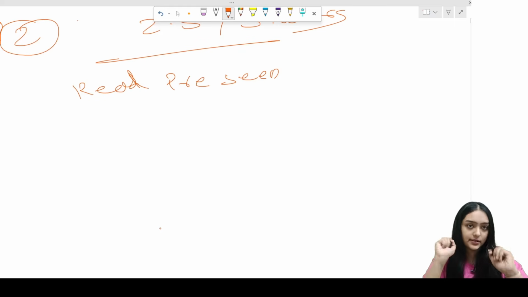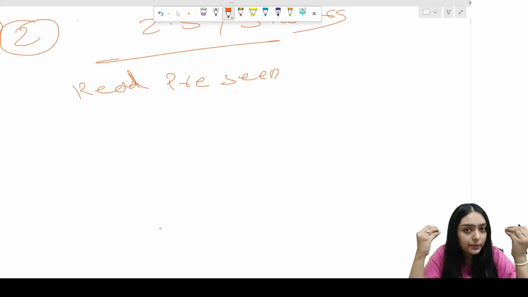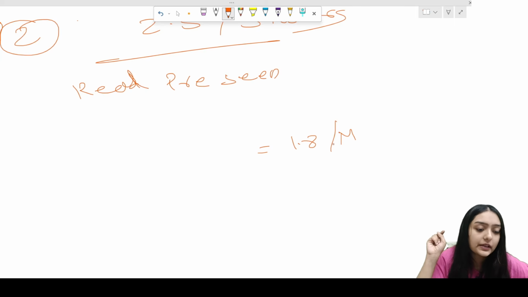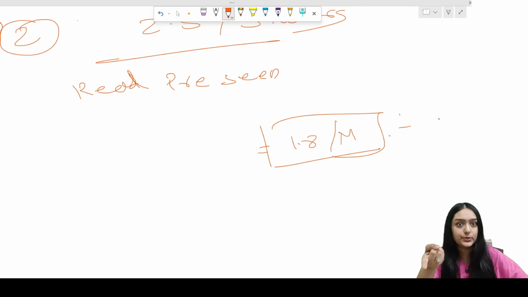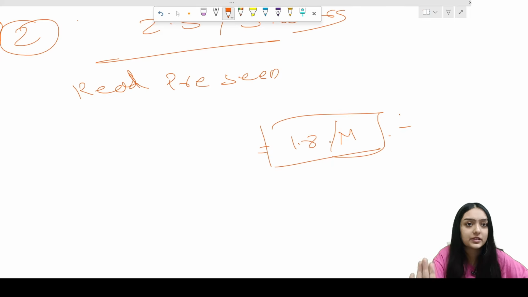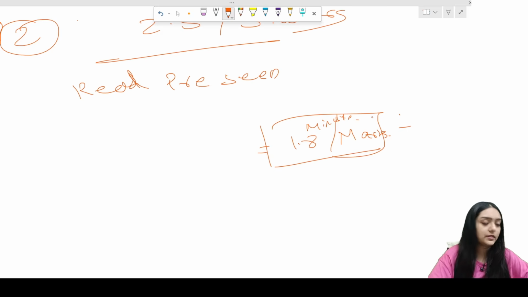Now, when you're doing a task, this is for everyone. When you're solving papers and dividing the paper, please make sure you are taking 1.8 minutes per mark. That should include your exhibit reading as well. Pre-seen time will be different, but exhibit reading and drafting time will be this 1.8 minutes per mark. So yeah, that's it.